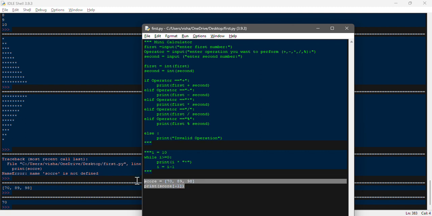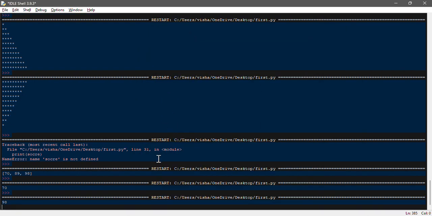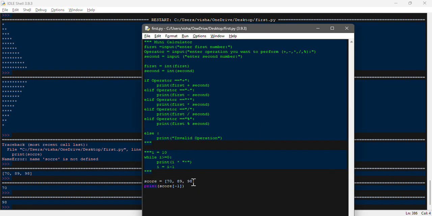So definitely we should get 98, yep, 98. So it starts counting negative from right to left. So that is for the list part, from the marks, I mean the score.